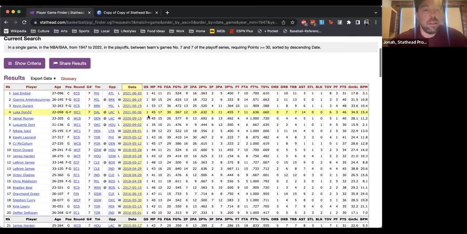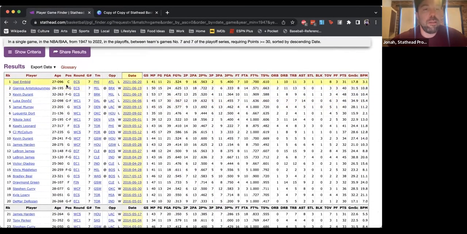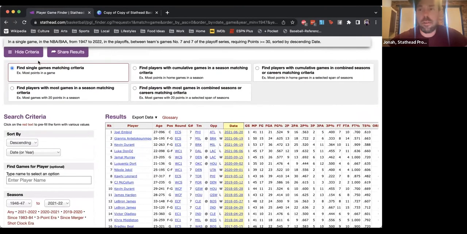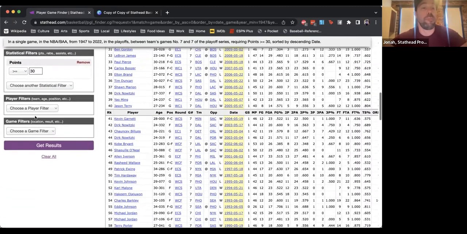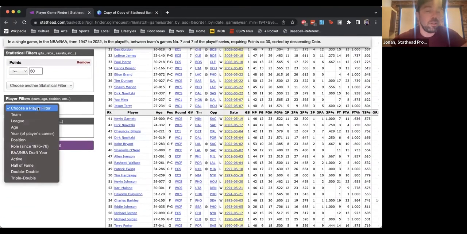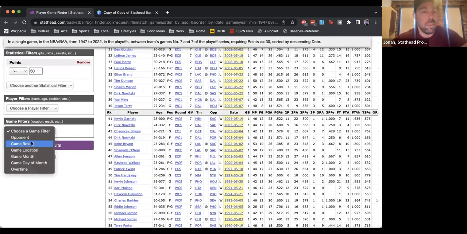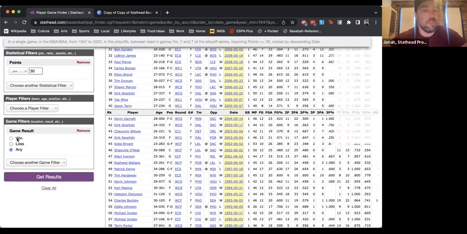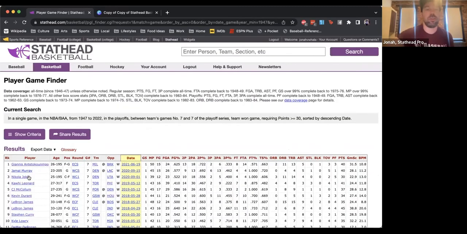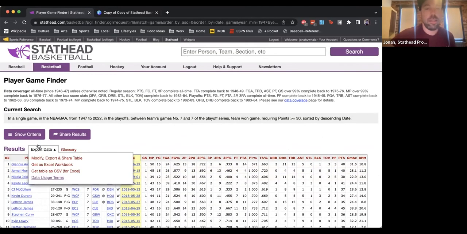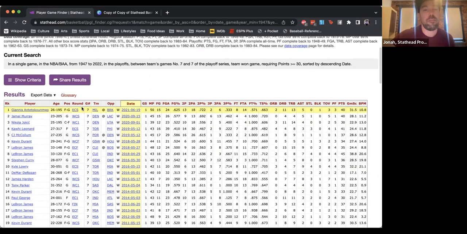But what if I'm saying I don't want to see these guys who lost? I'm not impressed with that. I want to see people who played winning basketball and scored 30 points. Then you go down to the game filter and you click game result and win. And there you go. So these are the people who had 30 points in a Game 7 and won the game.